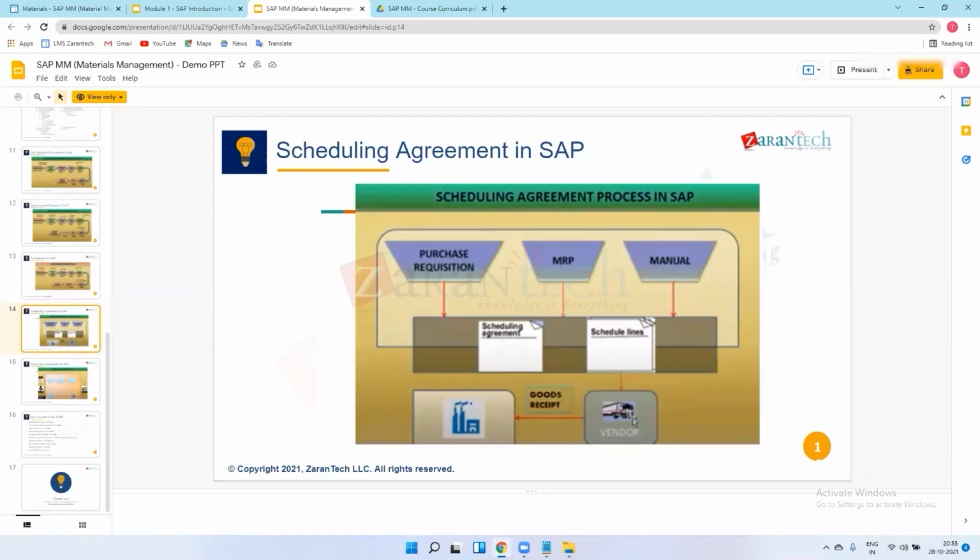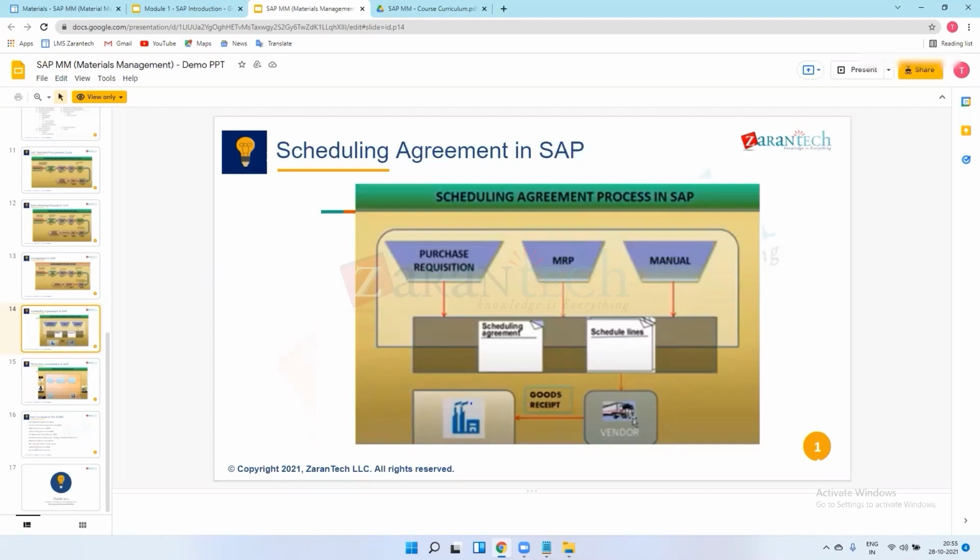I create scheduling lines in my PO saying that on this date I require this much quantity. There is only one PO, but in that PO there will be a drop down of scheduling lines, where we maintain quantities and dates.